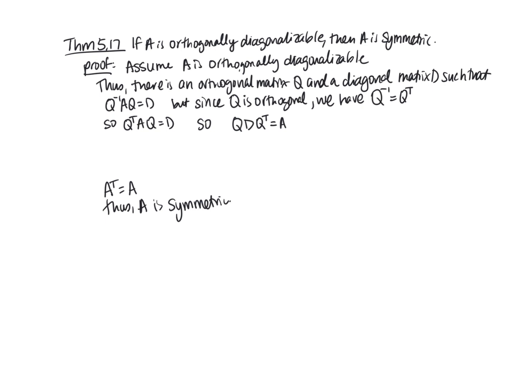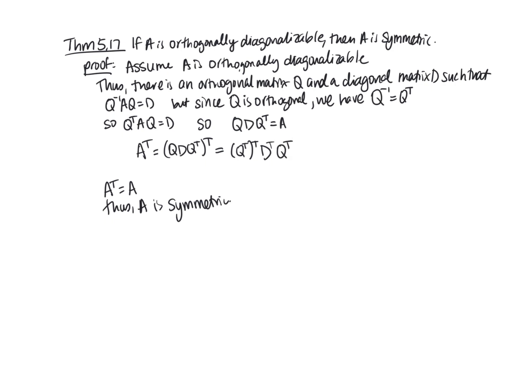But then A transpose is equal to, well, A was QD Q transpose, and then we're going to use those theorems about the transpose. So what we'll have is it flips the order, remember? So I'll have Q transpose, and then D transpose, and then Q transpose.